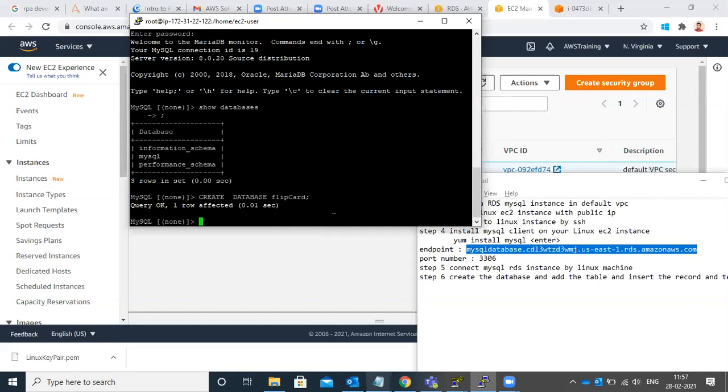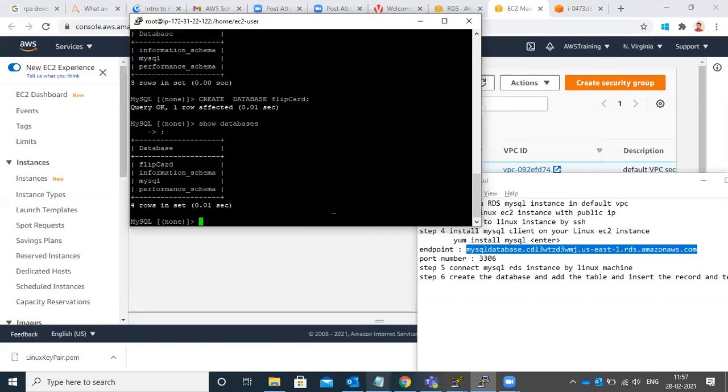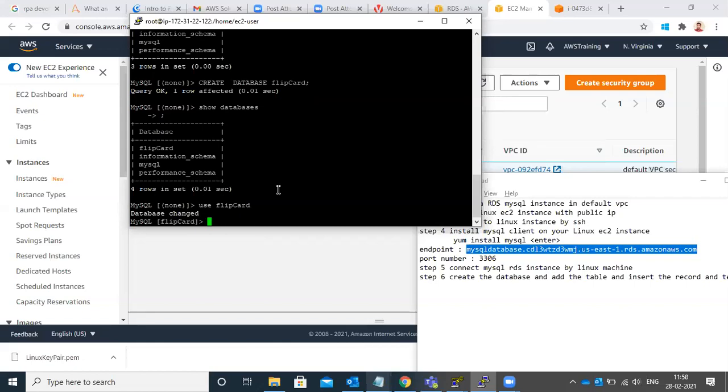Okay, show databases. Flipkart came there. Yes, okay. Before, you had already created MySQL. That's the reason, this is the new database you created. Okay, so connect to the database. Now after that, use Flipkart. This command, right? Yeah, Flipkart. Okay. Now Flipkart is connected. Table.